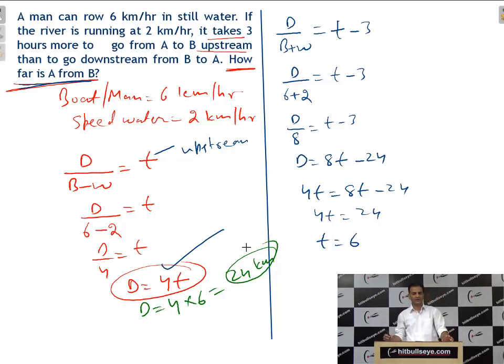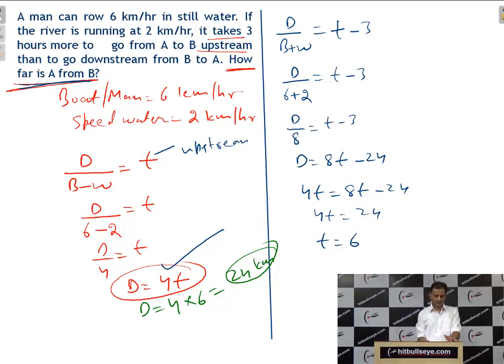Clear? Just do not panic, students, while seeing the question of boats and streams. Just apply the same formula, distance equals speed into time. What is time? Distance by speed. What is speed? Distance by time. And then see whether it is upstream or it is downstream. Then the question seems to be very easy.